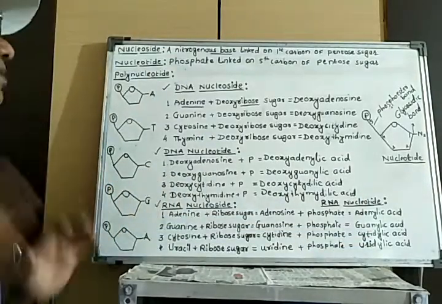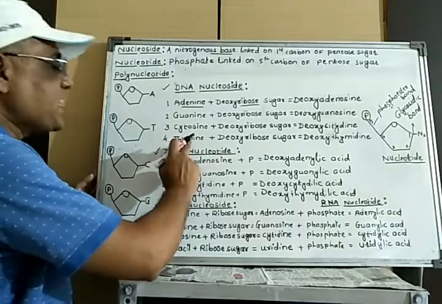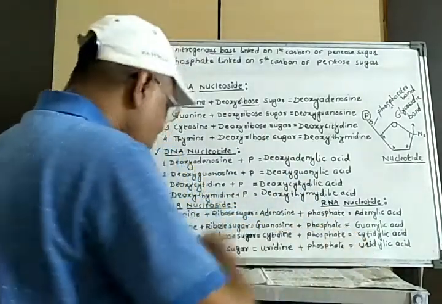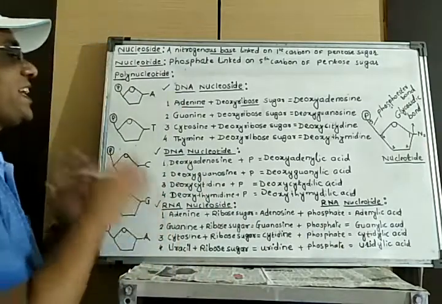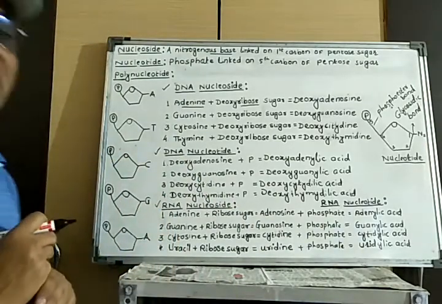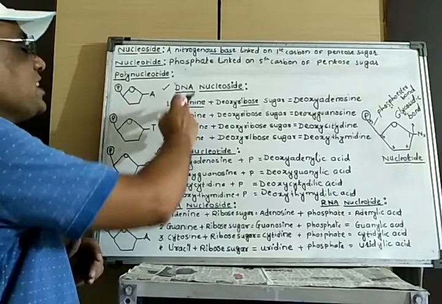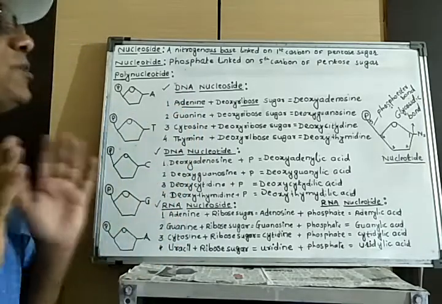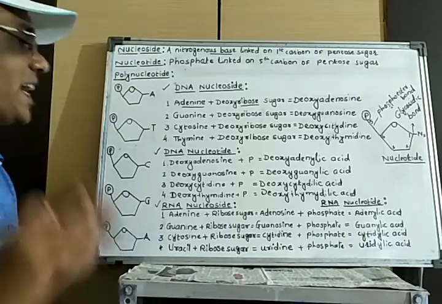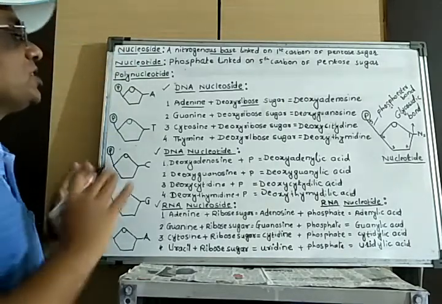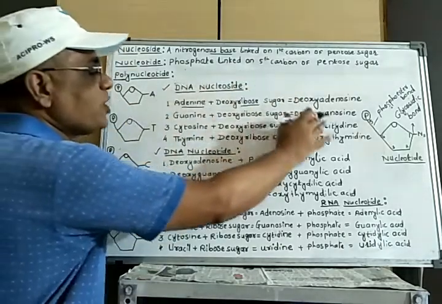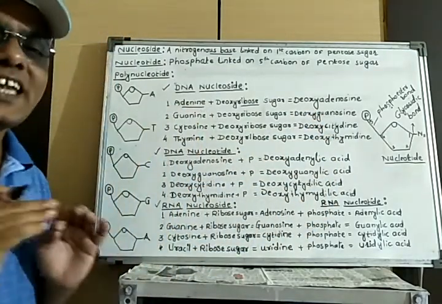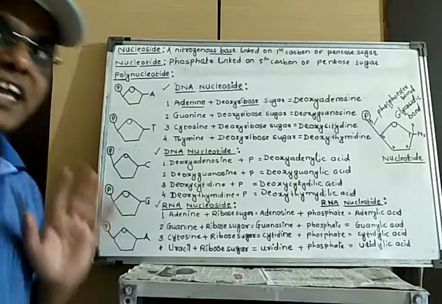Means you have to keep in mind, in DNA, thymine is present, and in RNA, uracil is present. That is the characteristic feature of DNA and RNA respectively. Otherwise, adenine, guanine, cytosine are present both in DNA as well as RNA. So this is about the types of nucleosides and nucleotides present in DNA as well as RNA.